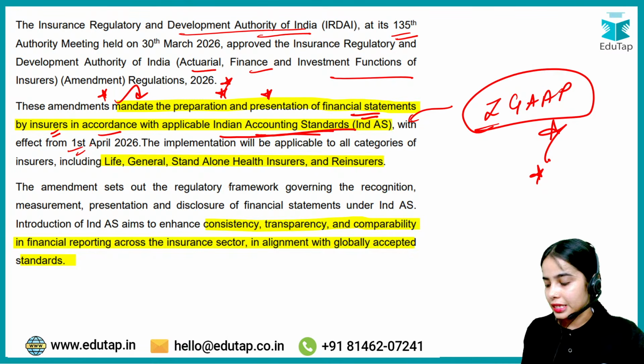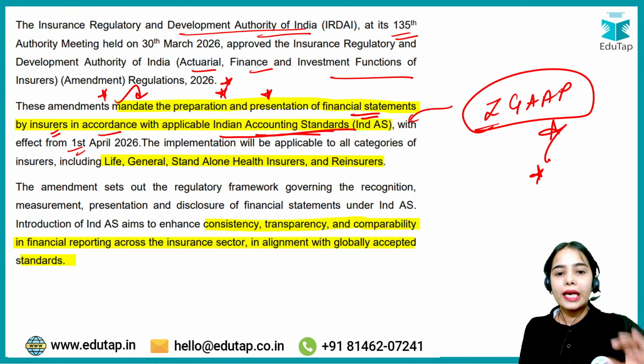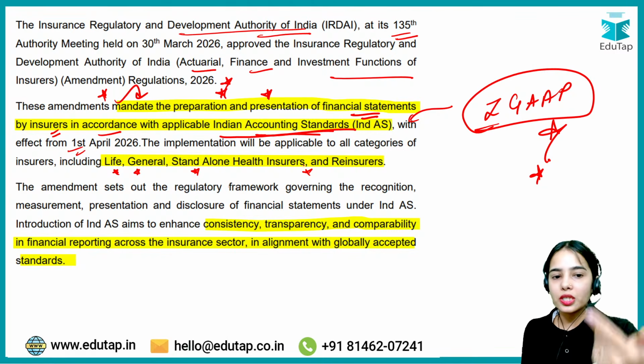Rather than that, now it has been said that you have to follow the Indian accounting standards with effect from 1st April 2026. Now, is it only applicable for a single category of insurance companies? No, it is applicable for all the different categories of insurance companies, be it life insurance companies, general insurance companies, standalone health insurers and reinsurers. They all have to follow the Indian accounting standards.